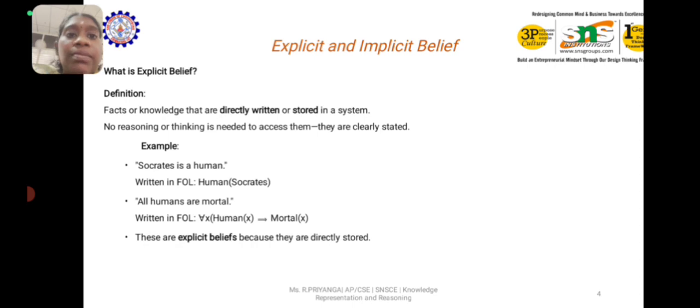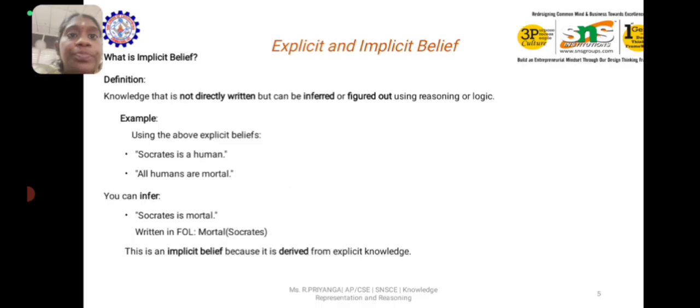Explicit belief is nothing but facts or knowledge that are directly written or stored in a system. No reasoning or thinking is needed to access them. They are clearly stated. For example, we say Socrates is a human, which we write in first order logic as human(Socrates), and all humans are mortal, which we write as for all x, human(x) implies mortal(x). They are explicit beliefs because they are directly stored.